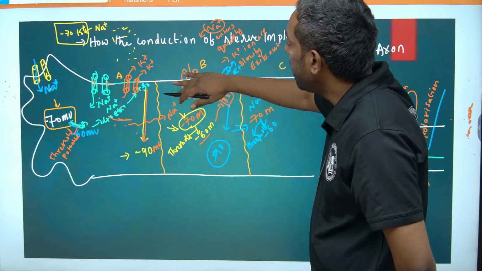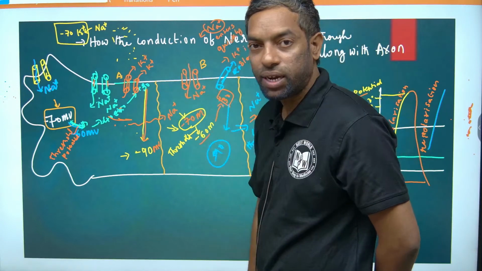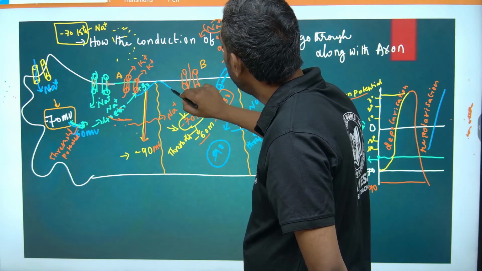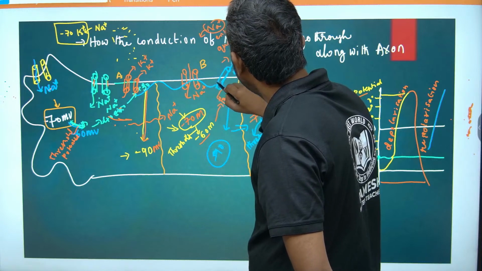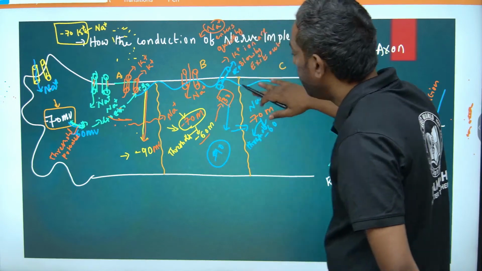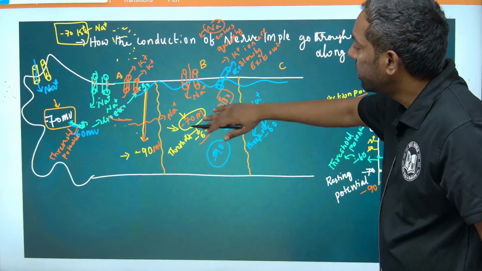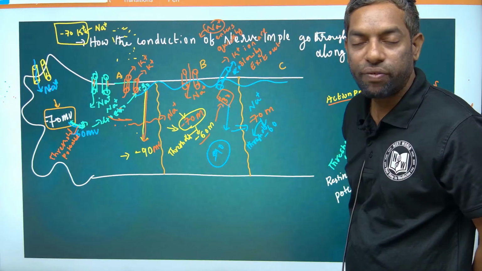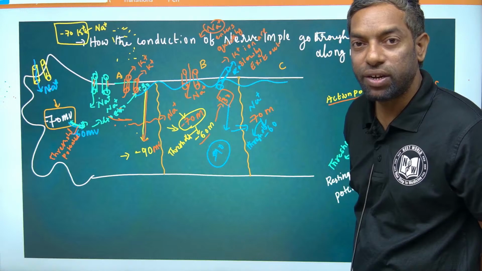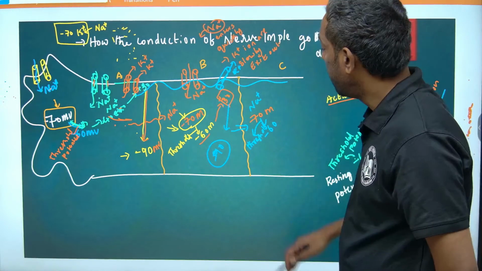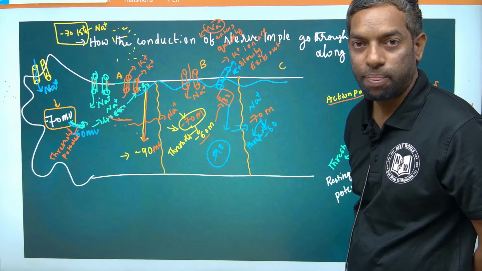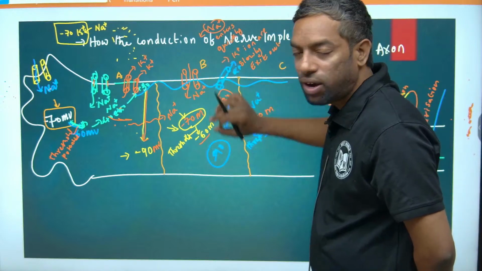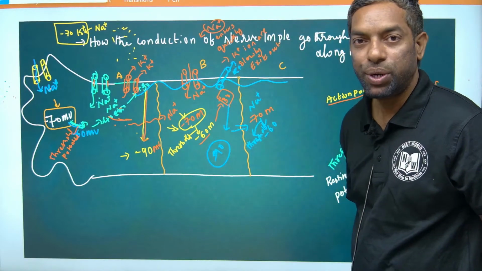Depolarization continues, this is the question guys, NEET. Depolarization continues in a wave pattern in the membrane layer, below the membrane layer, and repolarization continues along with depolarization up to the end of the axon. It is going to take place not in the middle of the cell, but below the cell membrane. This is also a NEET question guys.